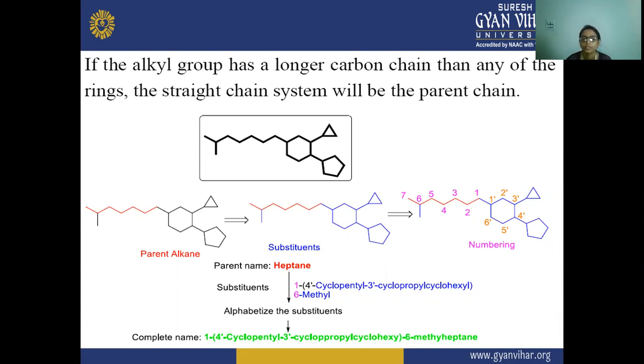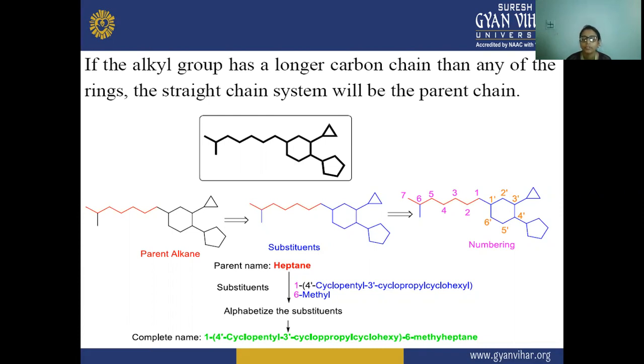It is a seven carbon chain, and on the first position this cyclo ring is attached to it, and on the third position there is a cyclopropyl. The cyclopentyl on the fourth position is attached.